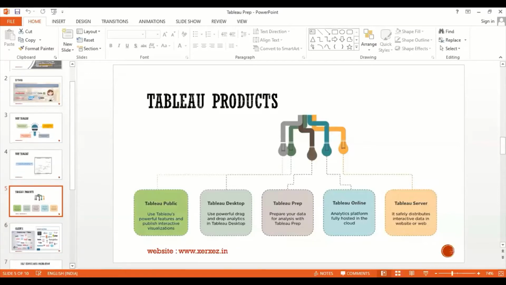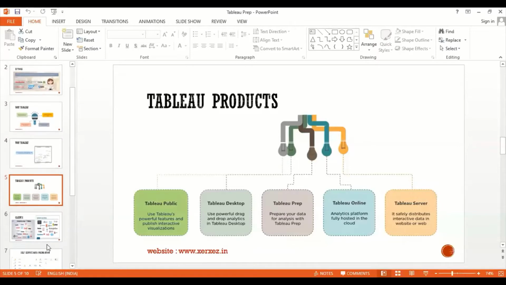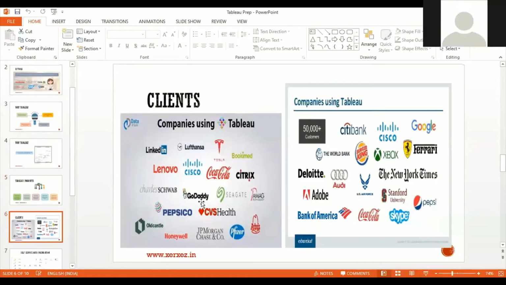Who are the clients of Tableau? As far as 2019, these are some of the clients who are using Tableau. Even Google is using Tableau for data analysis. Companies like Cisco, LinkedIn, Lufthansa, Pepsi. These are some of the international clients who are using Tableau.